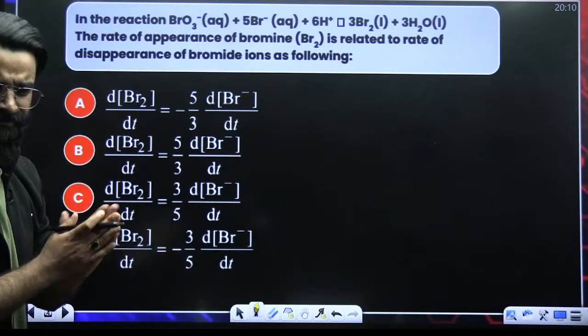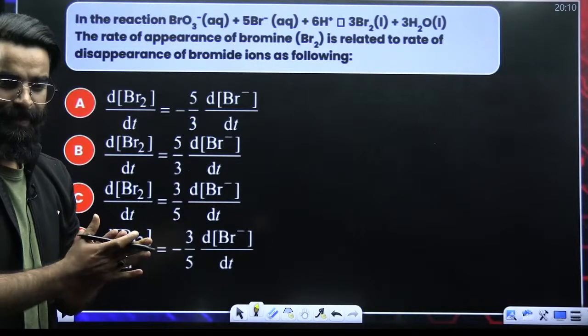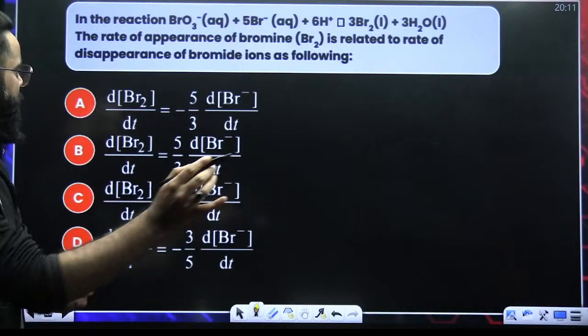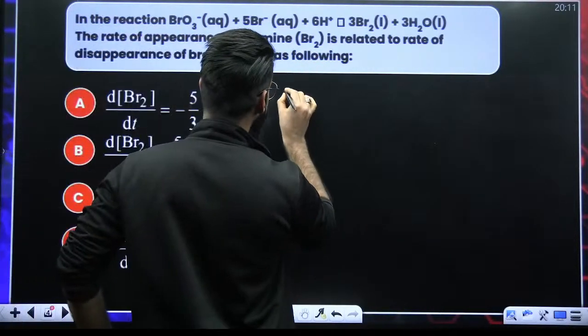Think over it. This is the frequently asked question, guys, from the chapter Kinetics. And I want you to flood the chats with the right answer. My dear students, if you look at this particular reaction, let me write the reaction again, which we are given with.